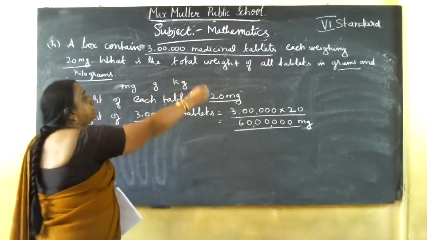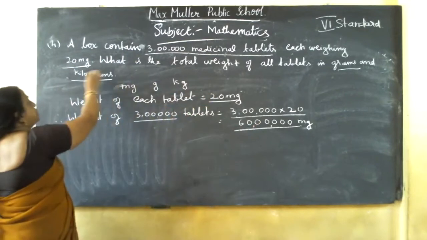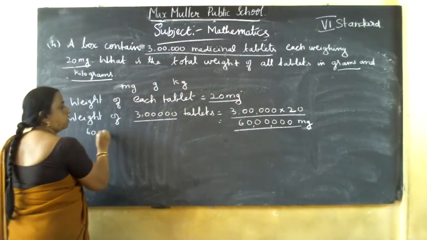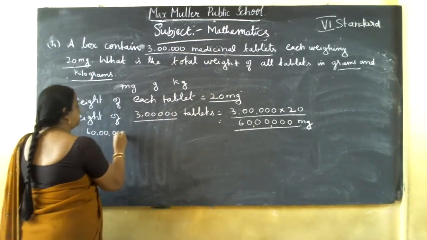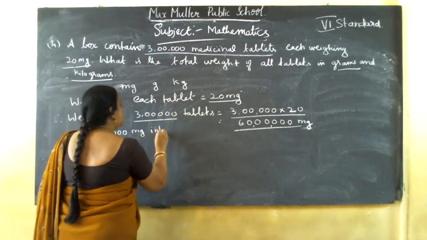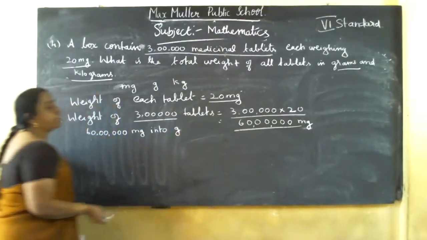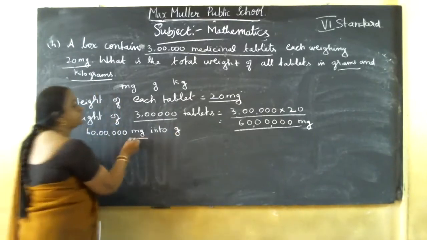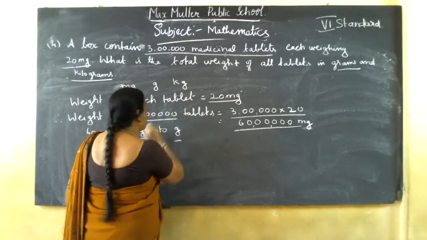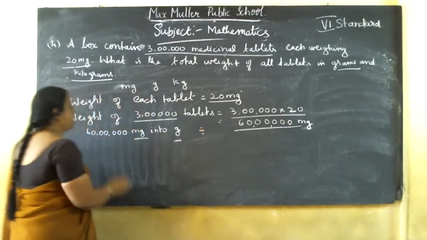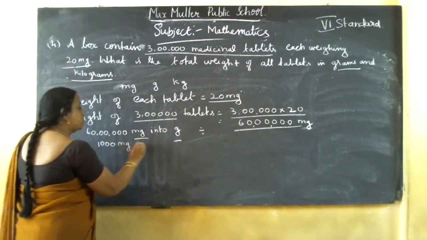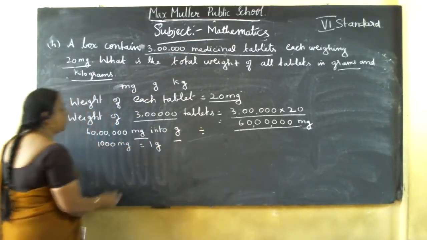Now convert this mg into grams and kilogram. So 60 lakh mg into grams. Same as I did last time. Here mg and gram: smaller unit to bigger unit, so small to big means divide. 1000 mg equal to 1 gram.